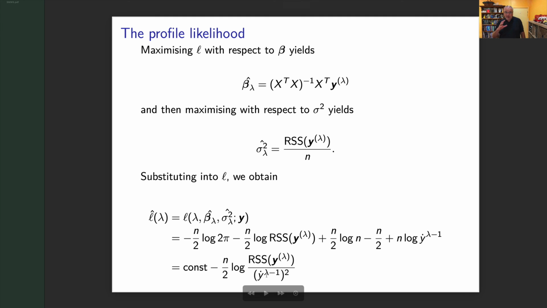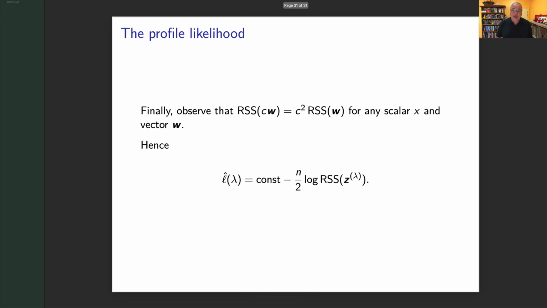Okay, almost there. It's looking like the likelihood that we want. And we just use the fact that if I have the residual sum of squares of some c times w, I can bring the c out the front because it's squared, c squared w. And so basically I can rearrange it and I get this profile likelihood, which is fine. I can take my z, I can take my lambda, substitute that in, and then maximize that. And that's what we do.